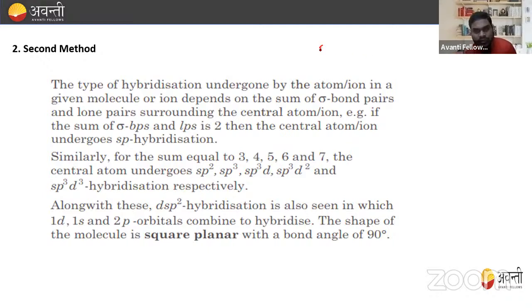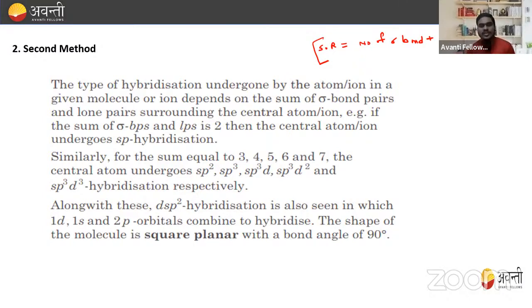By using the steric number rule, we can find the hybridization, that is, number of sigma bonds plus lone pairs of electrons. Right? So this is the steric number rule. So we can find the hybridization by using the steric number rule, such as number of sigma bonds plus lone pairs of electrons. Right? So this is how we can find it.